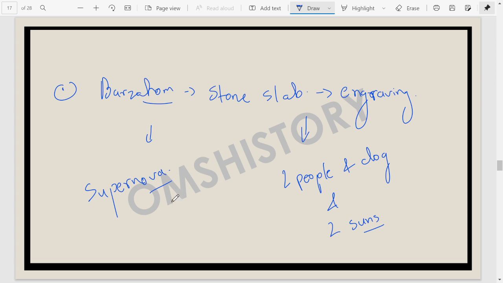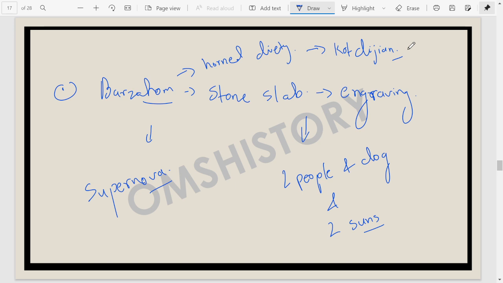One more thing from Burzahum is that we find a horned deity there, and the horned deity found from Burzahum is similar to the Harappan horned deity. That means the people from Burzahum had their connections with the Harappan or the pre-Harappan sites.